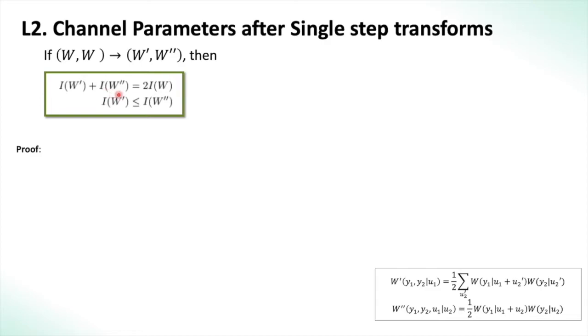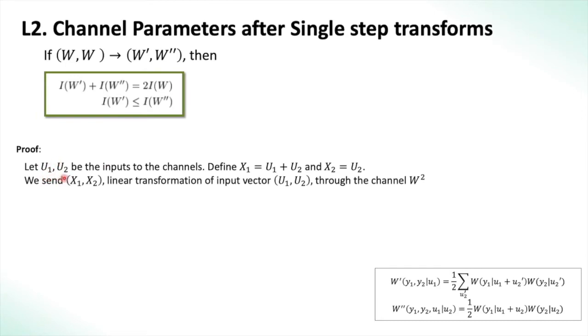You see that the first equation gives us some kind of conservation law, that is saying if we have two independent channels, the sum of the capacities is still not changed. So, I of W prime plus I of W double prime, the mean of this will still give us I of W. We look at the proof of this. We have this box here for reminding us what W prime and W double prime are defined as. Proof is very simple and uses information theory techniques.